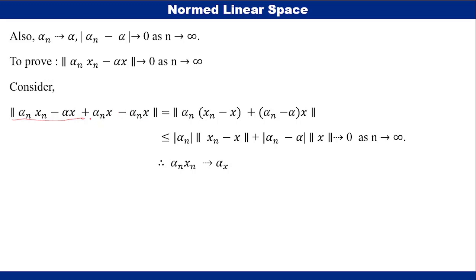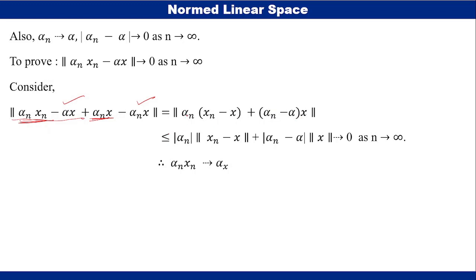See here, we are adding alpha n x and subtracting alpha n x. Which implies that from these two terms, alpha n can be taken outside, so we get xn minus x. From the other two terms we can take x outside, and we have alpha n minus alpha.